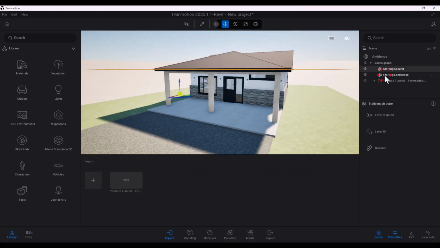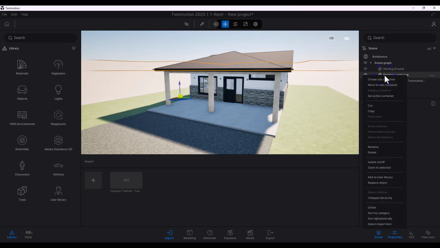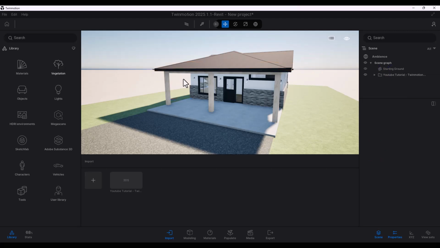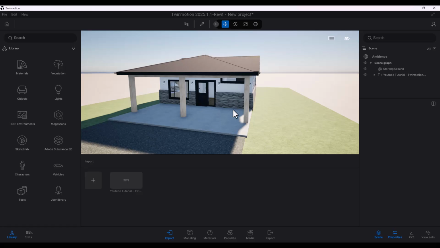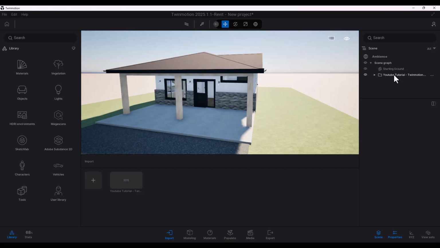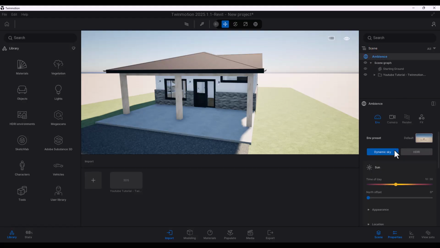And you have your starting landscape. Again, I don't need this. I'm just going to delete this, and we just see our horizon there. That's fine. So that's basically what you have: your starting ground, and then your 3D geometry that you imported. And as you expand through, you can select everything that is within that subcontainer. So let's go to ambience and set a couple of settings here for us.